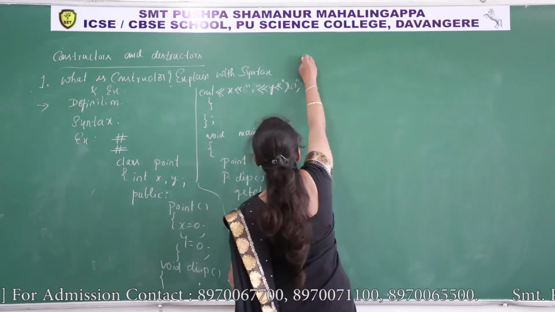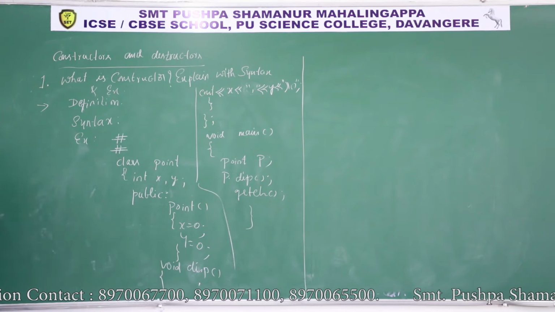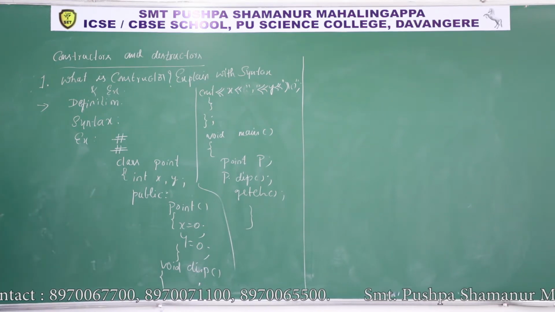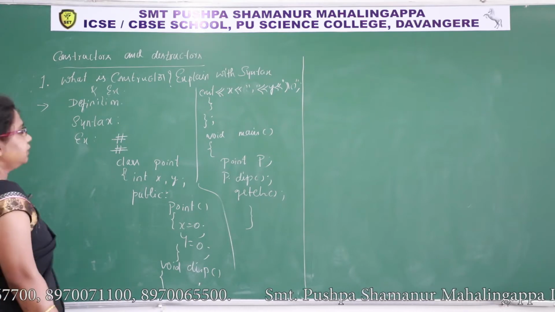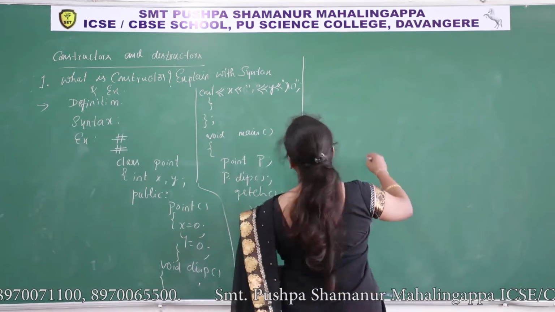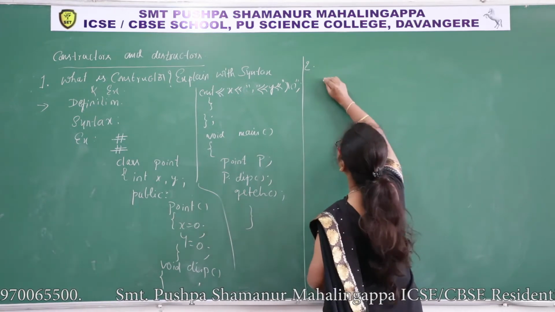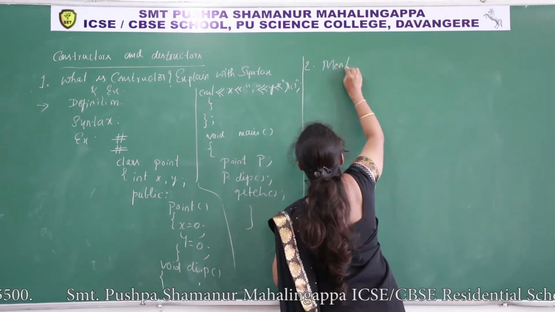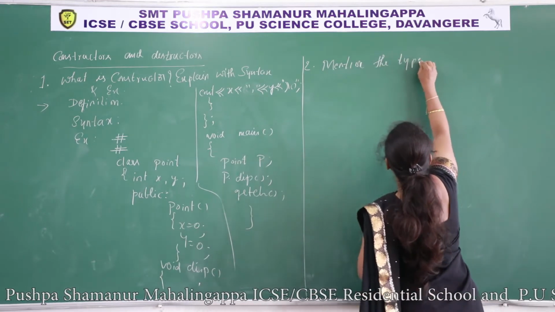Next, second question. Mention the types of constructor and explain any 2 of them.